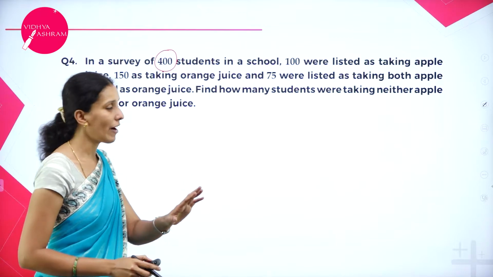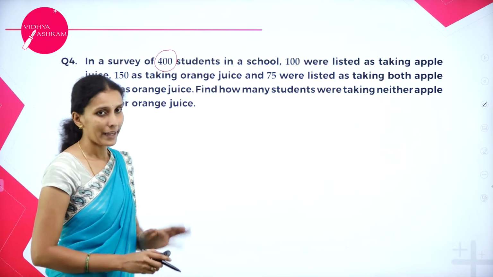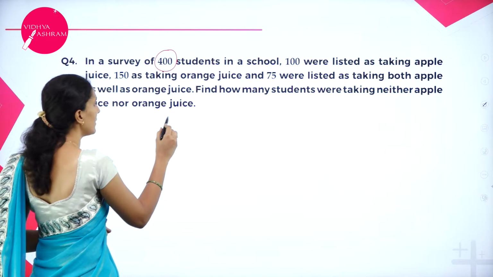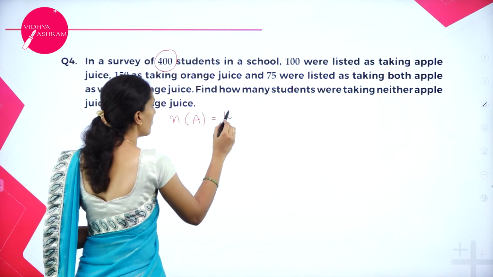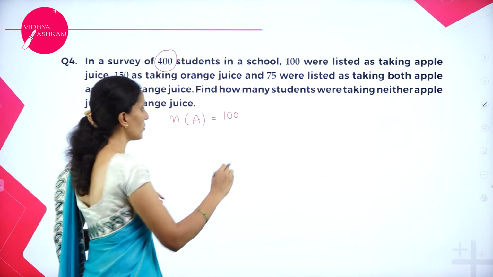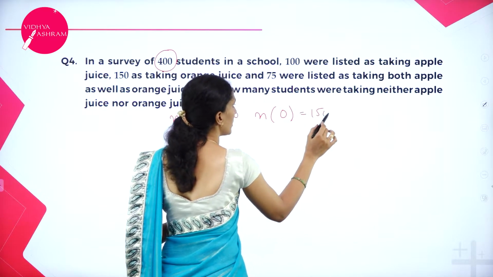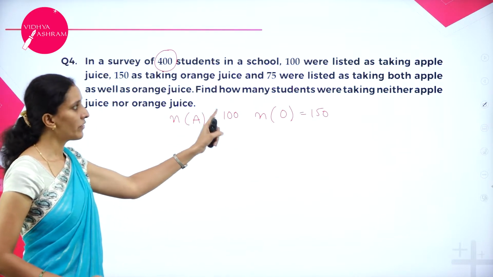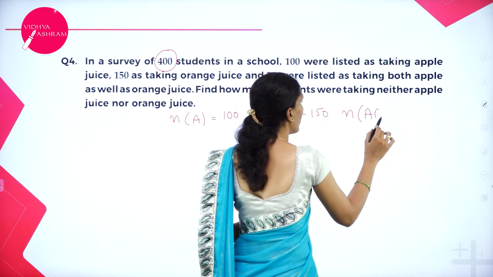They have specified out of 400, 100 are taking apple juice. So let me write the number of students who are taking apple juice. How many? 100. Next they have given 150 taking orange juice. So N of O is 150. Next 75 are taking both apple juice and orange juice.